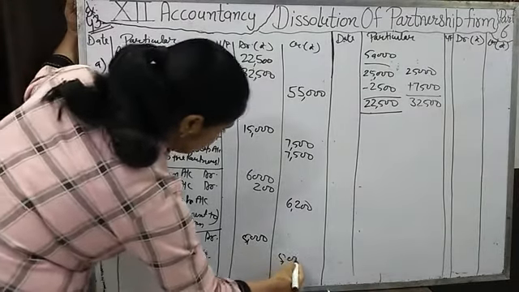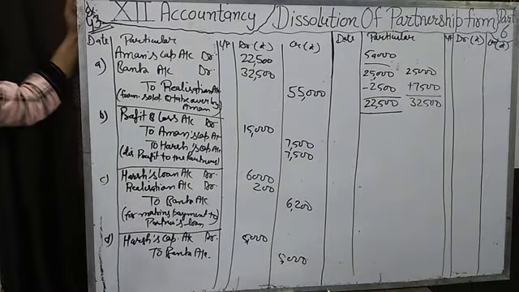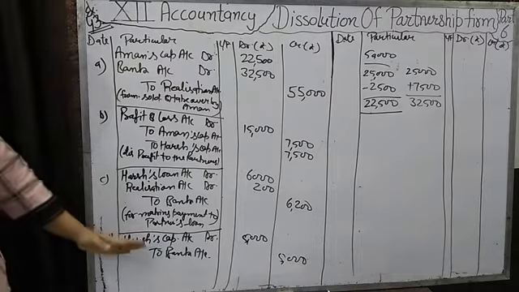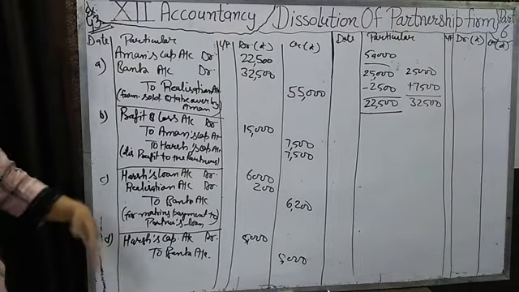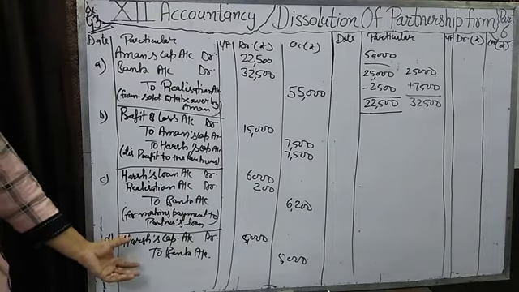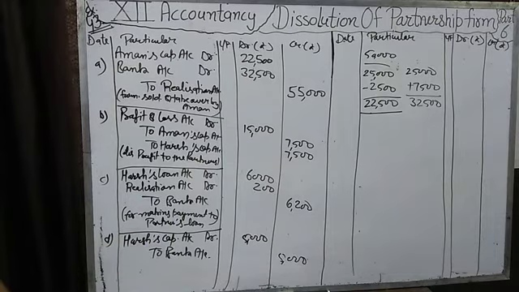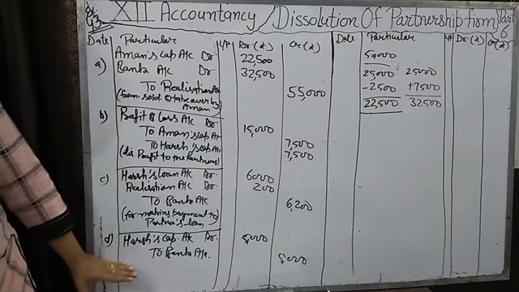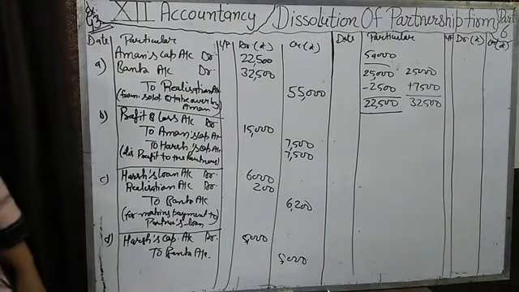If it is written that it's the responsibility of Harsh and Harsh is paying, then no entry will be passed for this. Harsh's responsibility was, Harsh is paying, then it is no role of firm in this transaction. But now here firm is paying, so we will write here Harsh capital account debit to bank. Okay. Now next journal entry is